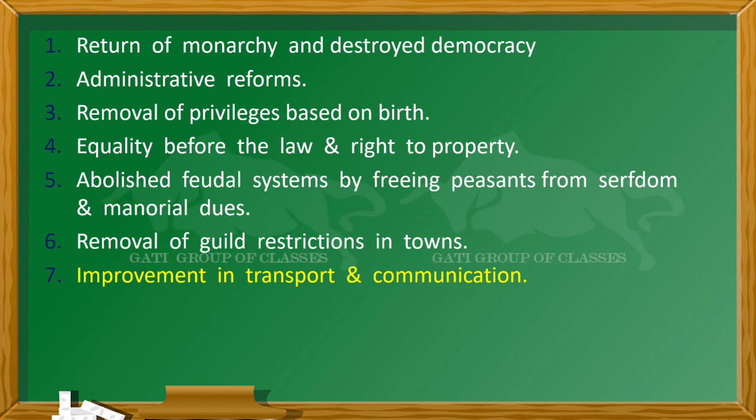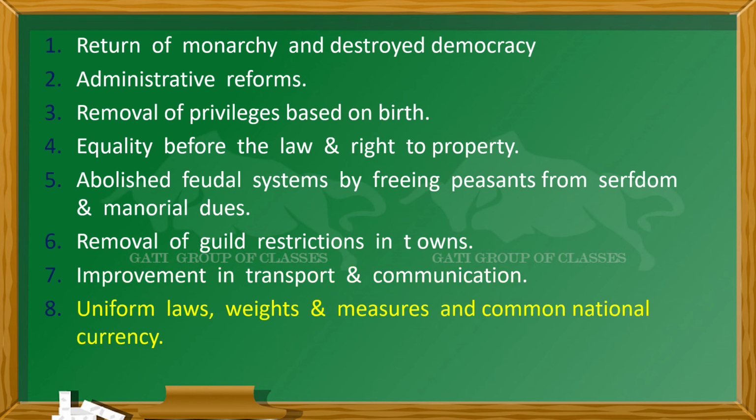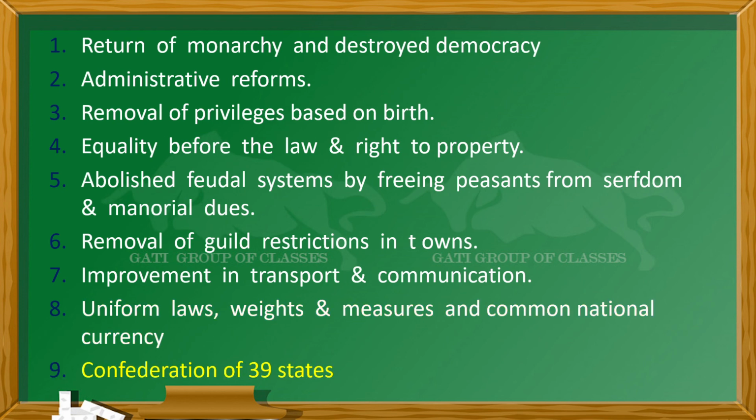Seventh is improvement in transport and communication, and uniform laws, weights and measures, and a common national currency were introduced. Earlier, there was no common national currency. There were different types of currency in each state.